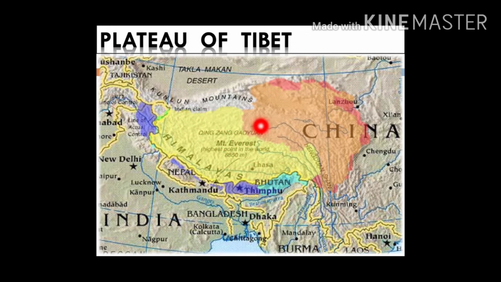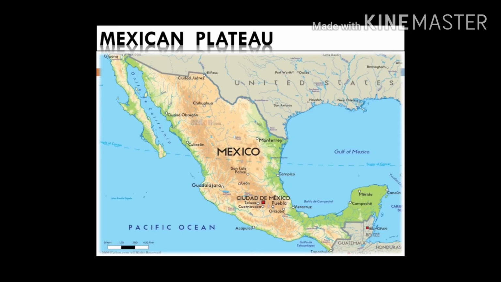This is a plateau of Tibet, and in the north is Kunlun Mountains. You can see it's mentioned here, and to its south is Himalaya. So, plateau of Tibet is surrounded by Kunlun Mountains in the north and Himalayas in the south. So, it is an intermontane plateau. Another example is the plateau of Mexico or the Mexican plateau. It is again surrounded by several mountain ranges all along the western Cordilleras in North America.